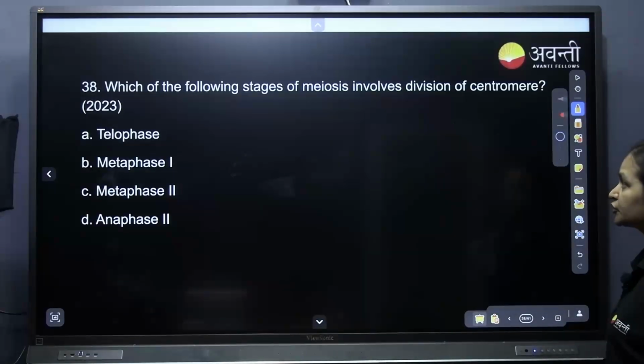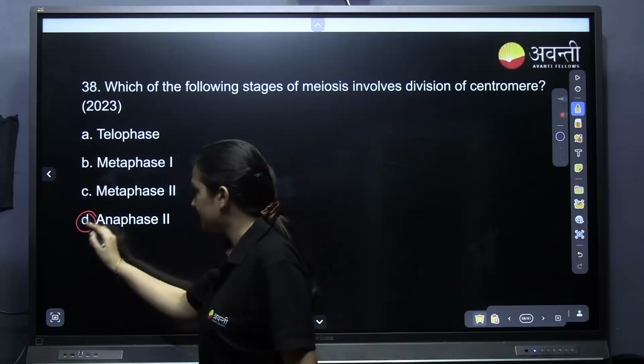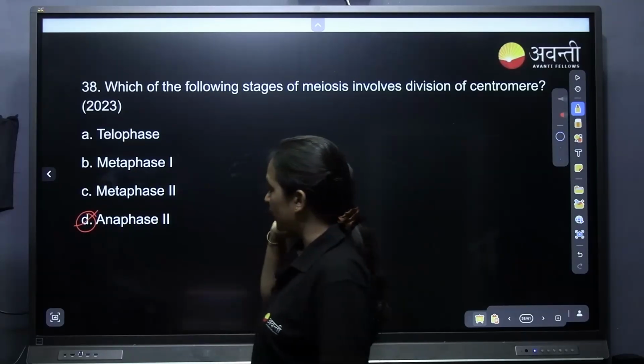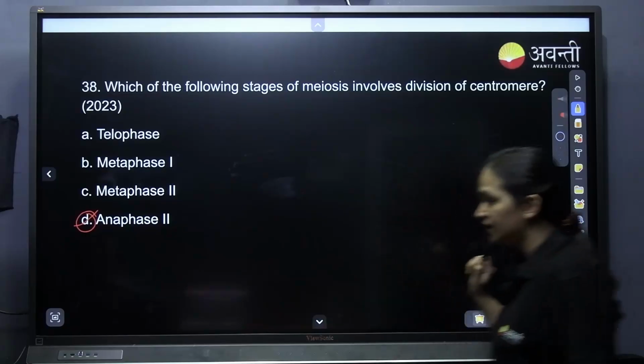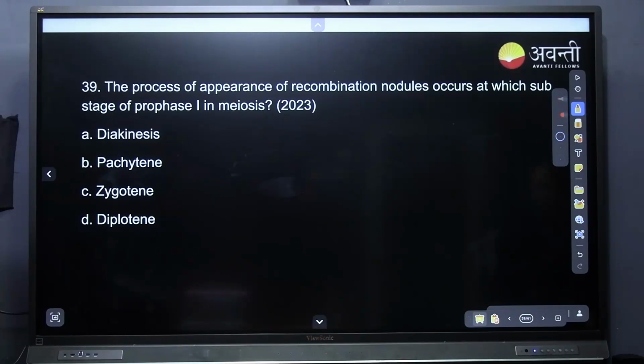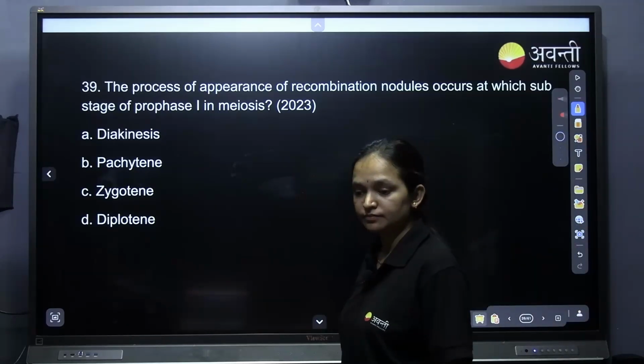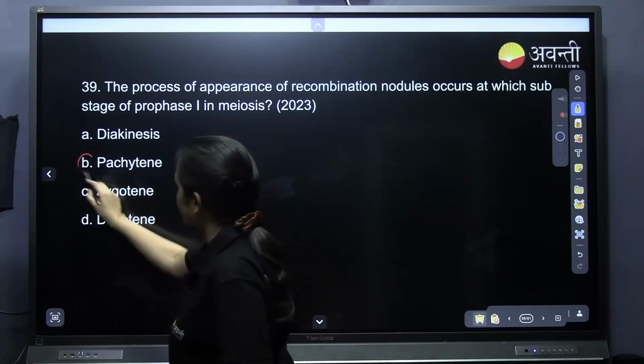Which of the following stages of meiosis involves division of centromere? Division of centromere will be in the D option, anaphase 2. What happens in anaphase 1? Anaphase 1 doesn't have any division of centromere. The process of appearance of recombination nodules occurs. Very easy. Where does the recombination nodule appear? Where does recombination happen? Pachytene, yes.